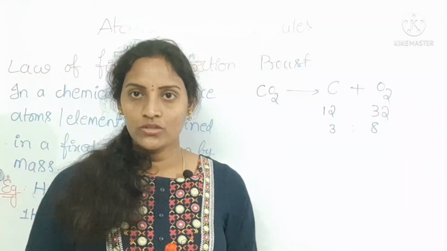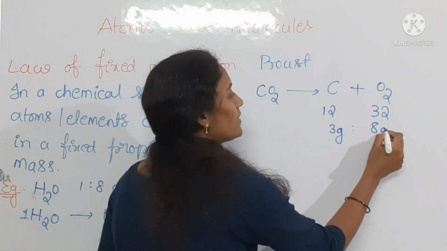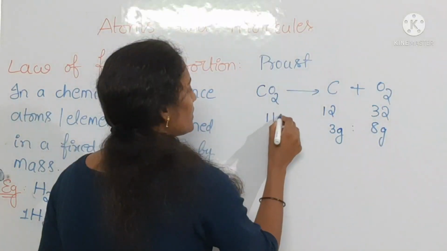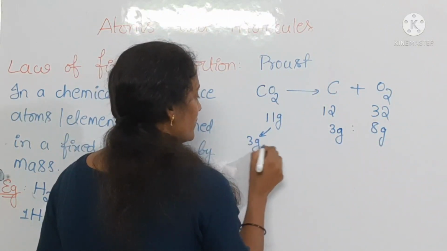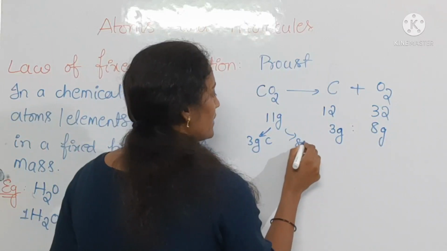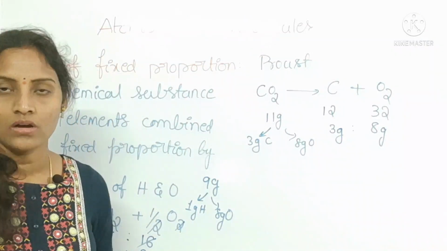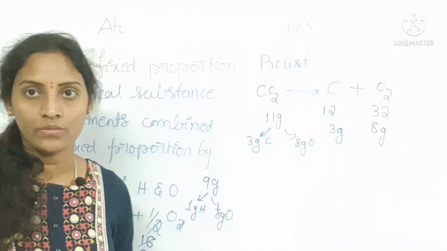Carbon dioxide always possesses 3 grams of carbon and 8 grams of oxygen, or out of 11 grams of CO2 you always get 3 grams of carbon and 8 grams of oxygen. This is the fixed ratio of these elements in the carbon dioxide molecule.